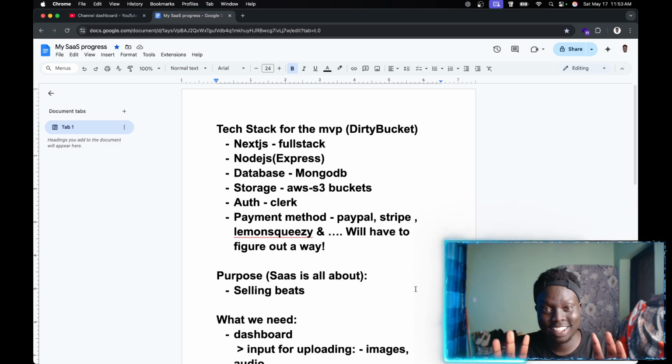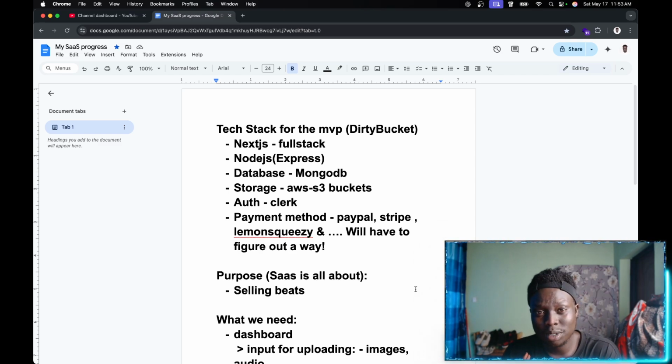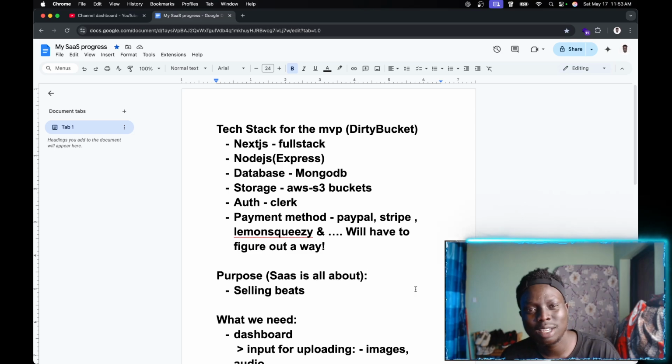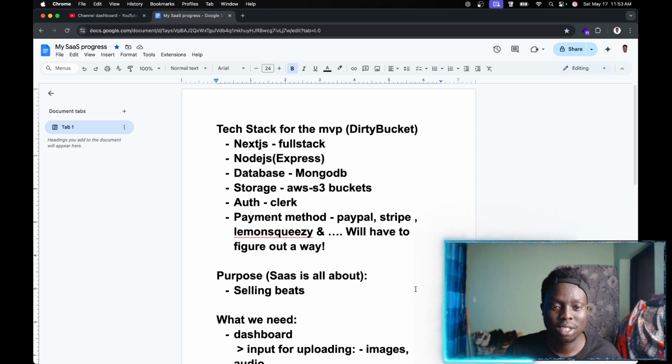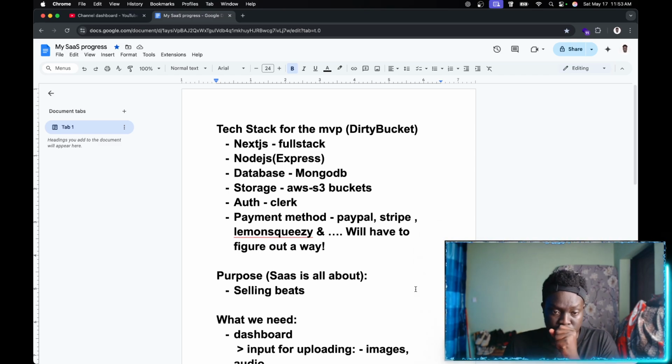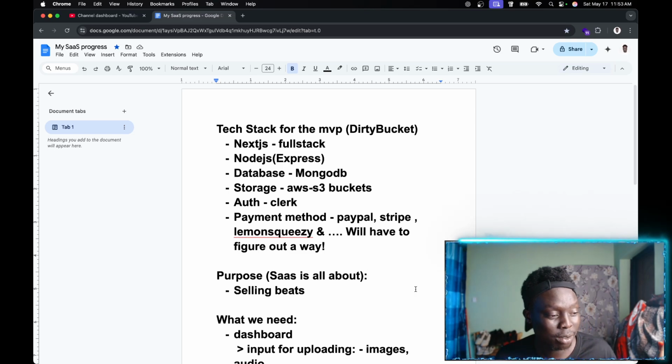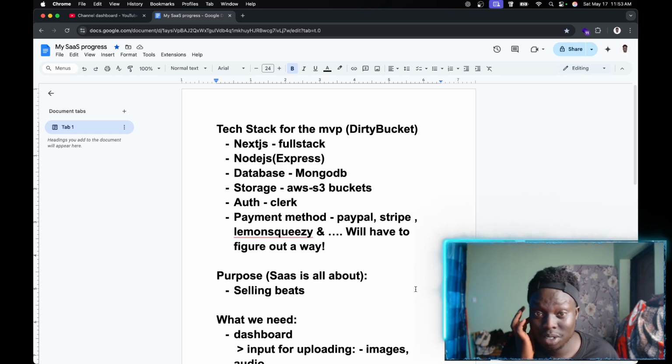And the last thing I want to make clear is, should I use TypeScript or not? I don't know, because people are saying TypeScript is not it, especially if you're using TypeScript with MongoDB, it's kind of frustrating. So I'll have to maybe use something else like NeonDB or anything else.